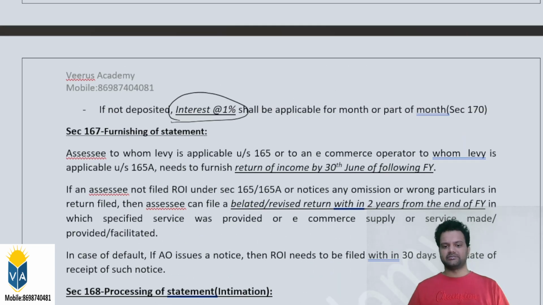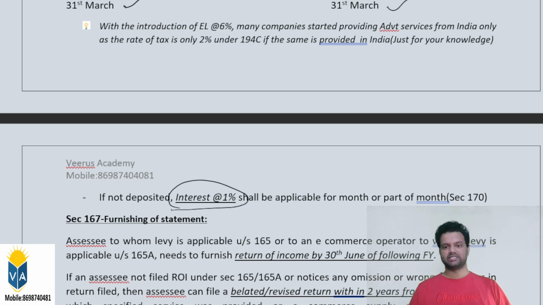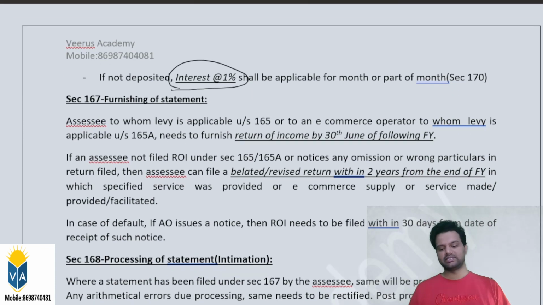Section 167. Moving on to section 167 relating to the furnishing of statement. So you might have seen in withholding tax provisions, that is TDS provisions also, we file a quarterly return. The form names are 26Q, 27Q. Similarly, for equalization levy also, we need to file a return. But there it is quarterly, but here it is annual. Annually, you need to file a return by giving all the particulars of the levy deducted. So what is the timeline for the same? The timeline is 30th June of the following financial year.